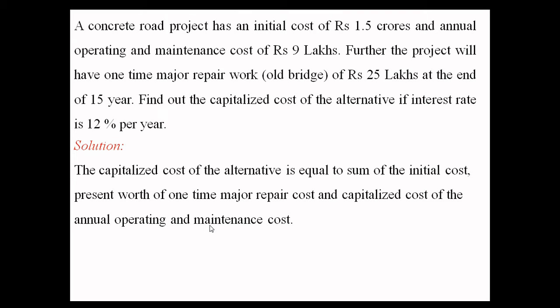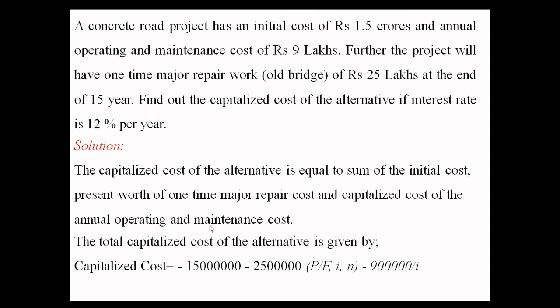Then total capitalized cost equals the sum of the initial cost plus the present worth of the one-time major repair cost and the capitalized cost of the annual operating and maintenance cost. Okay, these are only the expenditures. Then the total capitalized cost of the alternative is given by the formula: capitalized cost equals the initial investment, that is 1.5 crore, plus 25 lakh at the end of 15 years, that is the one-time repair work, which you have to calculate for the present worth. Okay, and then the maintenance and operation cost.